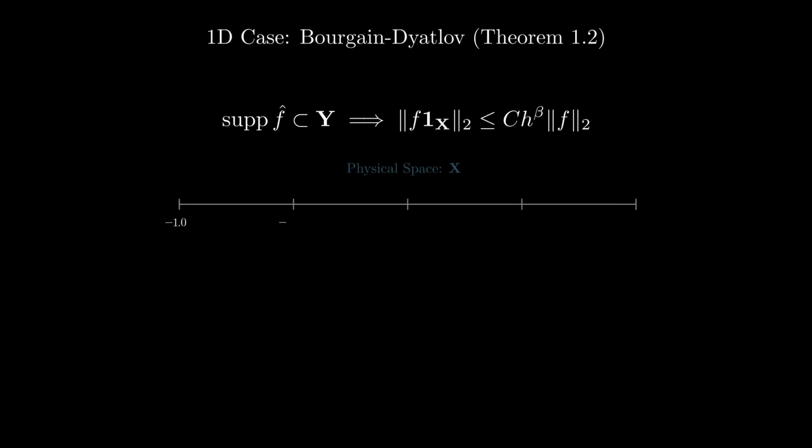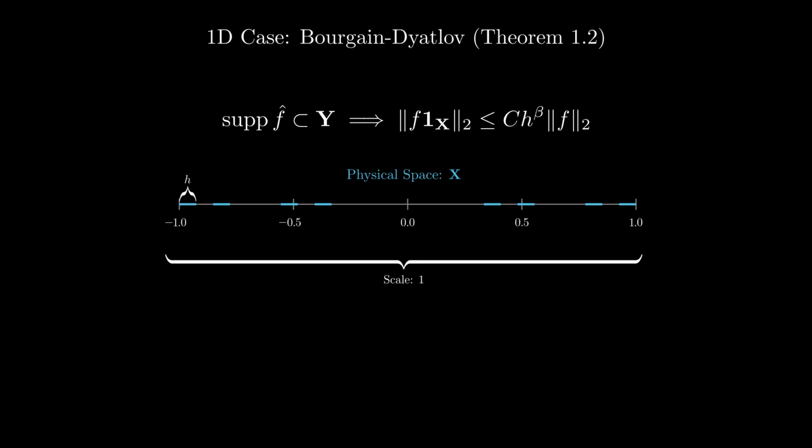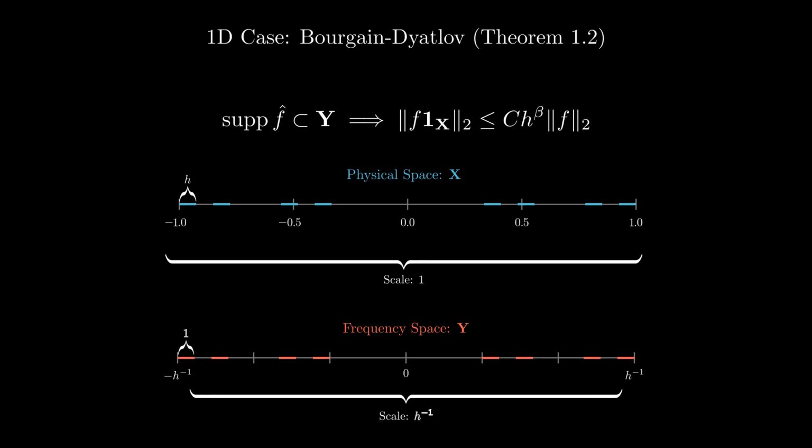First, consider the physical space, X. X is a subset of the unit interval, but it's not the whole interval. It is porous down to a small scale, h. Think of it like a Cantor set, a structure with holes at every scale from 1 down to h. Now, look at the frequency space, Y. This set is much larger, extending from negative h inverse to positive h inverse. However, it is also porous. Here, the holes appear at scale 1, relative to the massive size of the domain.